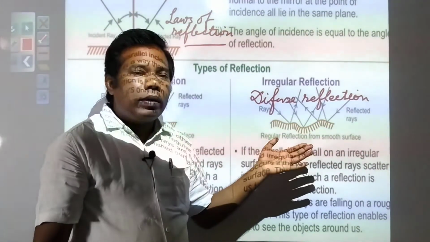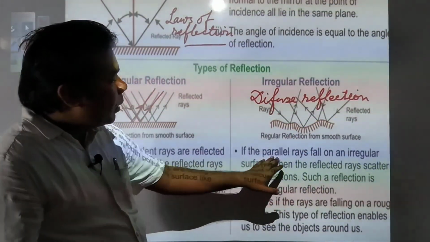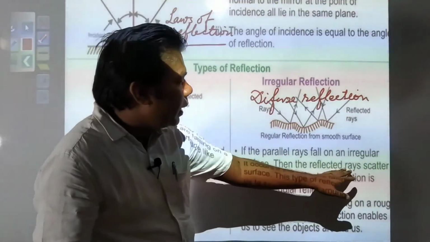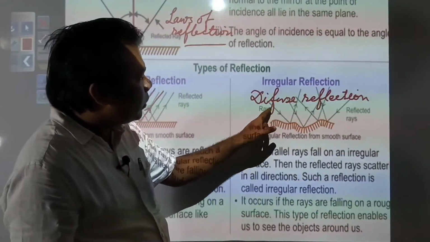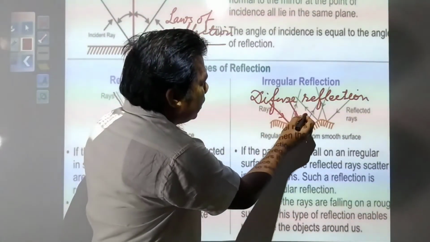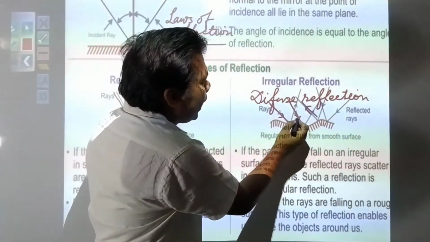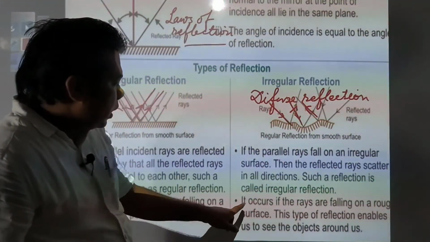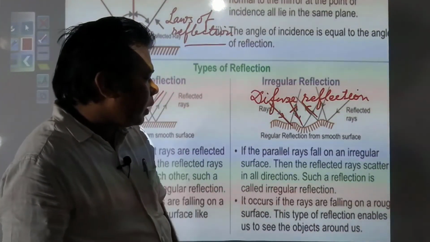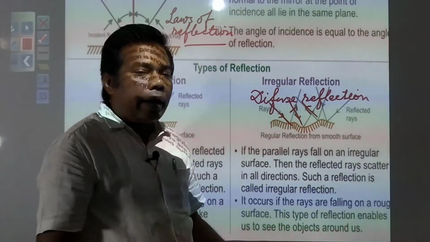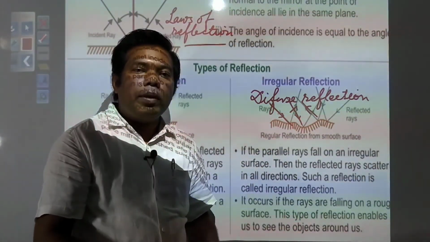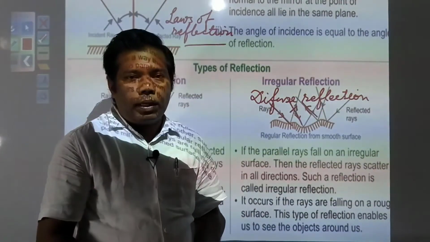Second, you have irregular reflection or diffuse reflection. If the parallel rays fall on an irregular surface, then the reflected rays scatter in all directions. You see, rays are falling on it, but it is getting scattered. It occurs if the rays are falling on a rough surface. This type of reflection enables us to see the objects around us.